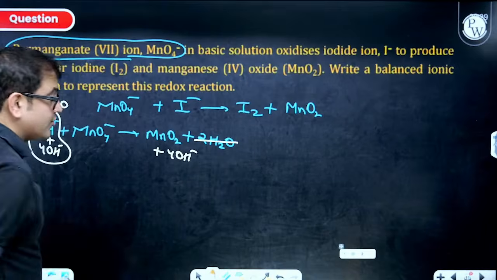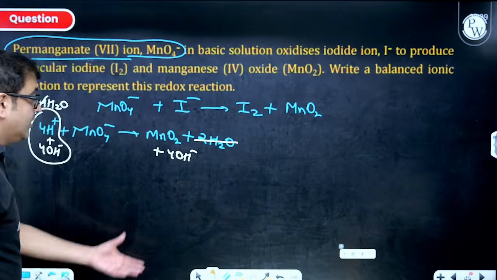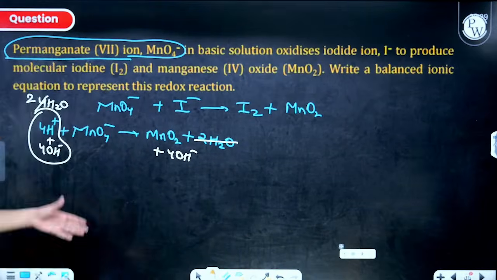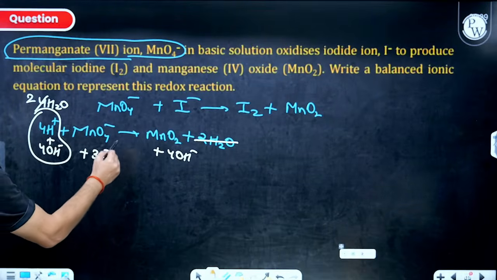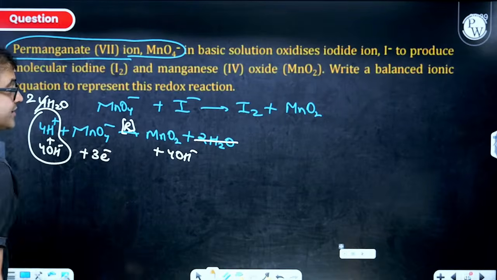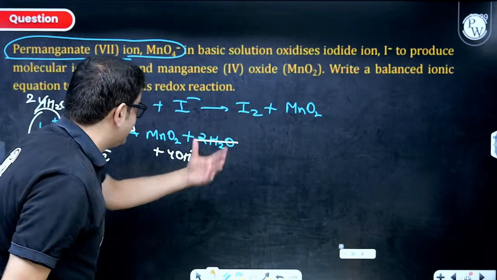So this water has got cancelled, and now balance charge. This is having -4 charge. This is having -1 charge. So I will add 3 electrons, which means this is the reduction half. So the first half is balanced. Now let us balance the other half.